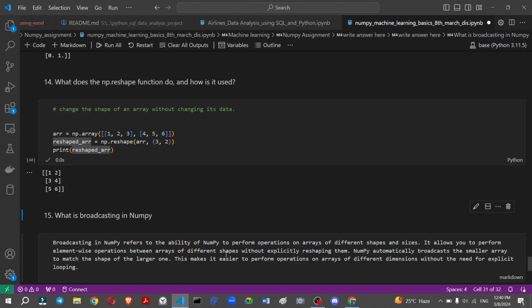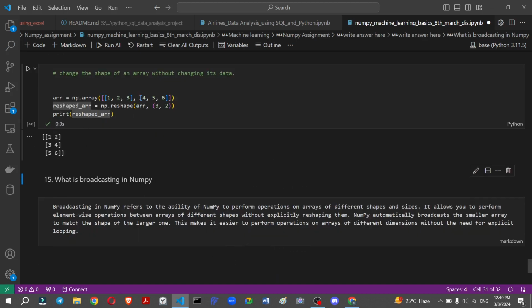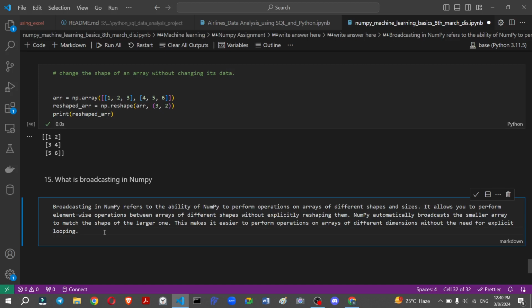NumPy automatically broadcasts the smaller array to the larger one, converting itself to match. So this makes it easier to perform operations on different dimensions without the need for explicit reshaping. So without using the reshape function, it calculates the matrices and gives you a result without changing the values.